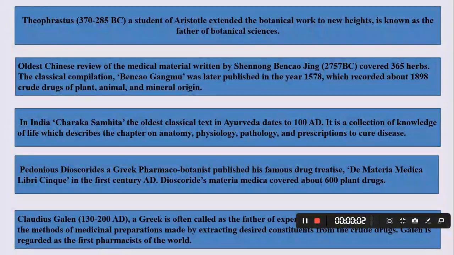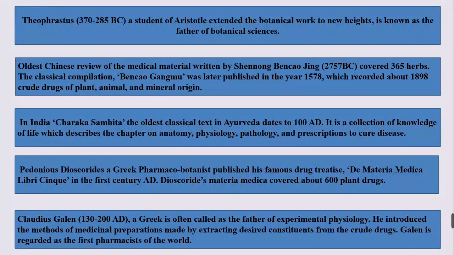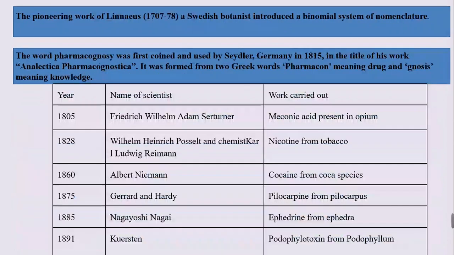Claudius Galen was considered the first pharmacist of the world and also the father of experimental physiology. The pioneering work of Linnaeus, a Swedish botanist, introduced the binomial system of nomenclature. Many times they have asked this question: pharmacognosy was the first term coined by which scientist? The answer is Seydler, and the year is 1850.